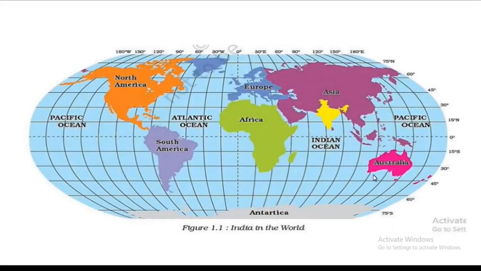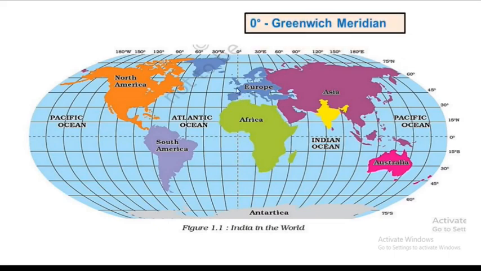Now this is the globe. This is the 0 degree longitude. It is called the Greenwich meridian, 0 degree longitude. Based on this, we calculate the time. The 0 degree longitude passes through England, through the place of Greenwich. That is why it is called the Greenwich meridian.